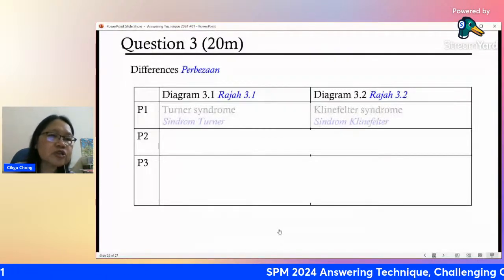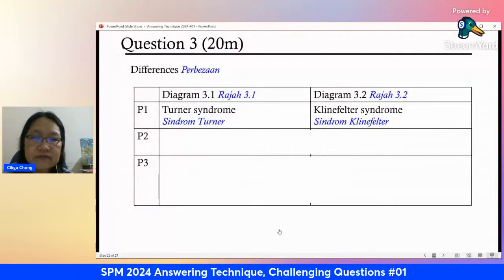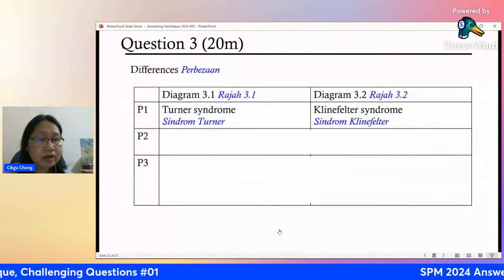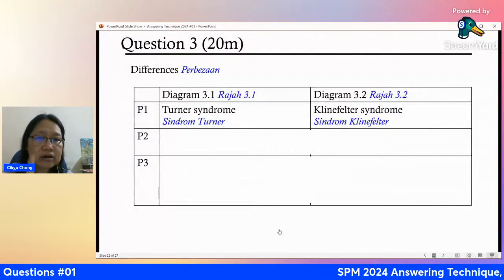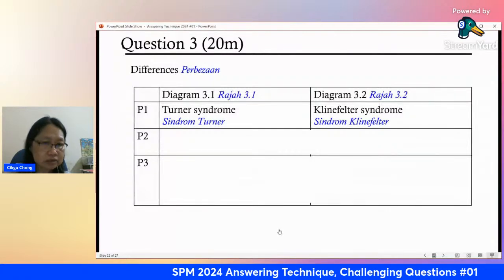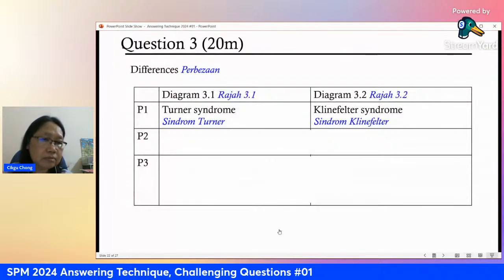Diagram 3.1 shows Turner syndrome. Diagram 3.2 shows Klinefelter syndrome. The one on the left is 3.1. It occurs in females, while for diagram 3.2, this condition occurs in males. That's one difference. Another difference is what caused it. What is the problem there?